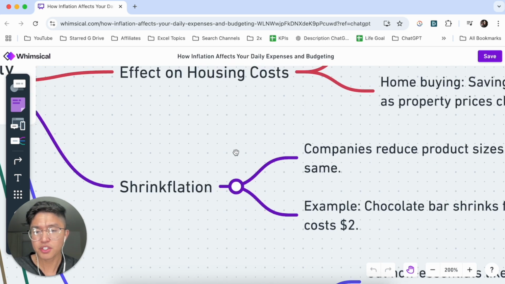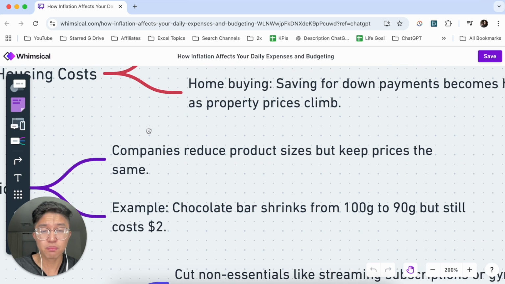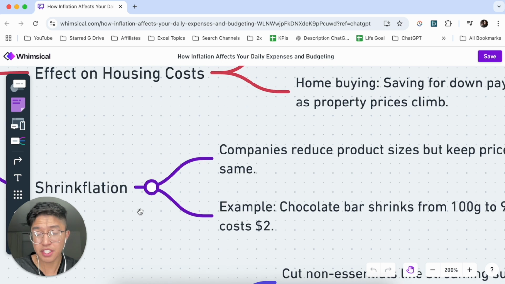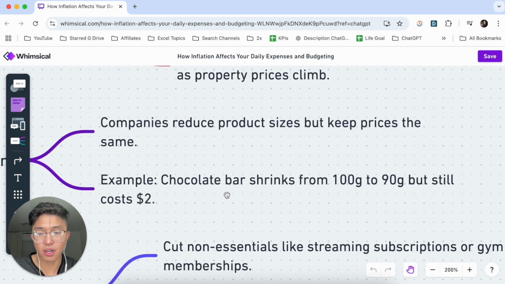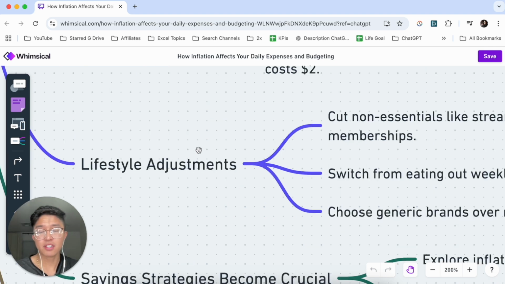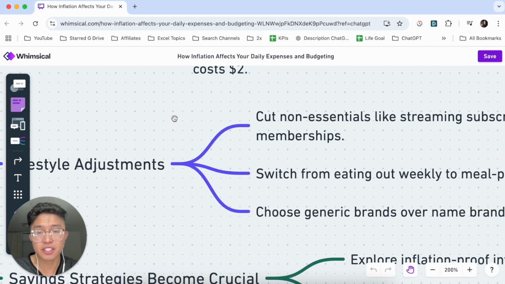Now, there's something called shrinkflation. This is when companies reduce product sizes but keep prices the same. Maybe there's fewer chips in a bag, or maybe the item is actually smaller, but the price remains the same. So be aware of it, because that is a common thing. The example it gives is a chocolate bar that shrinks from 100 grams to 90 grams but is still only $2.